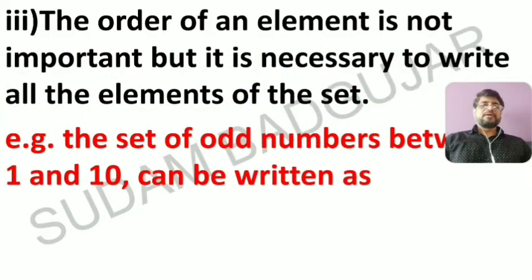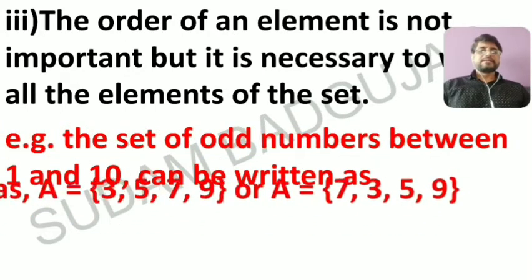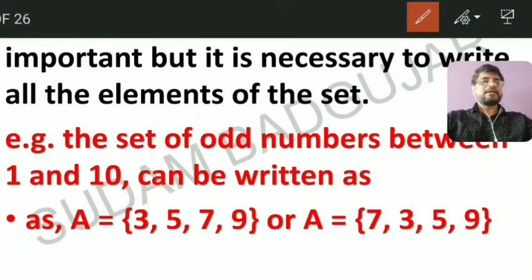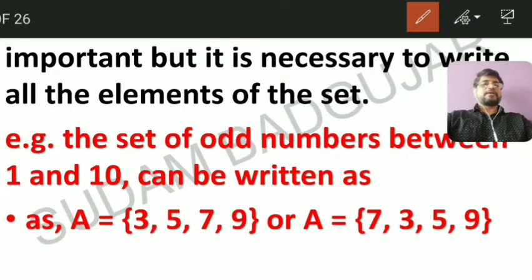For example, the set of odd numbers between 1 and 10 can be written as follows. Suppose that set is denoted by capital A. But here there is a condition: the number lies between 1 and 10.